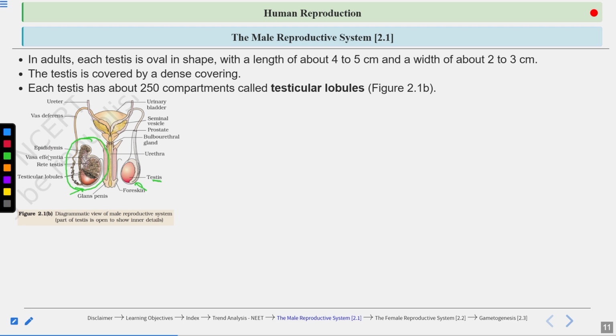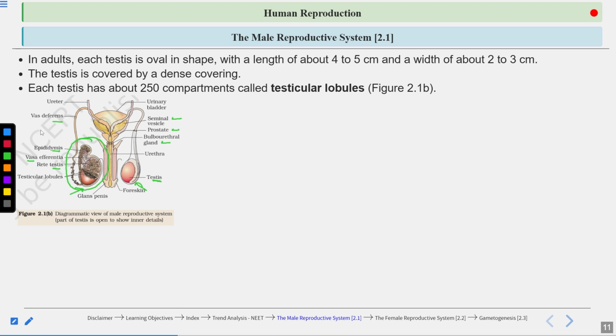Then you can see here rete testis, vasa efferentia, epididymis, vas deferens. These are all accessory ducts. All right, so this is clear. Now you can see they have listed the accessory glands also: seminal vesicles, prostate, and bulbourethral gland. These are the accessory glands.